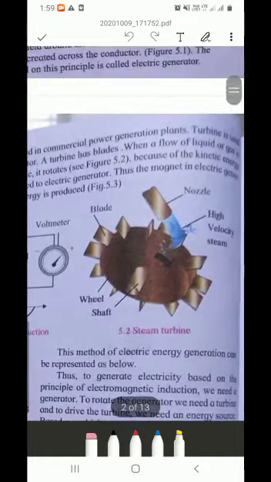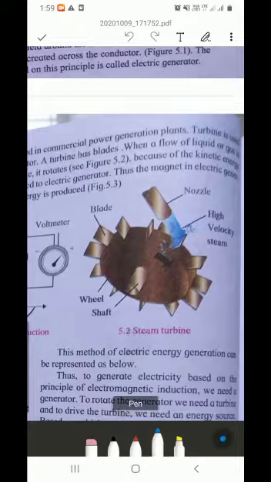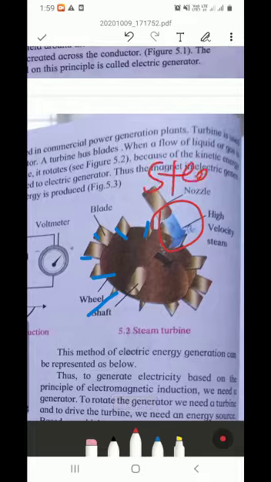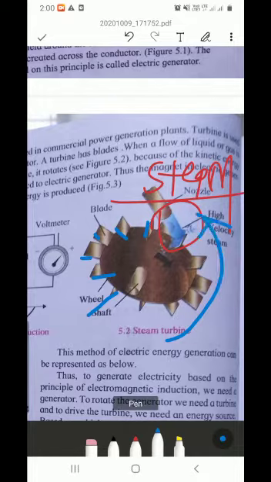See here in the figure they have shown a steam turbine. See, this is the turbine and these are the blades. Now these blades are pushed by a liquid or gas. Here steam is used, isn't it? So steam is pushing this blade. While steam is pushing this blade, it is also forcing the turbine to rotate. Suppose the turbine is rotating in this direction.